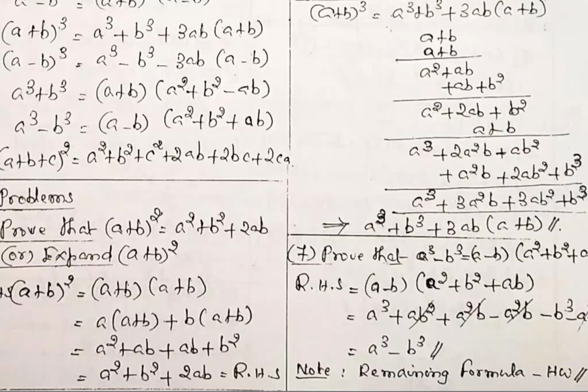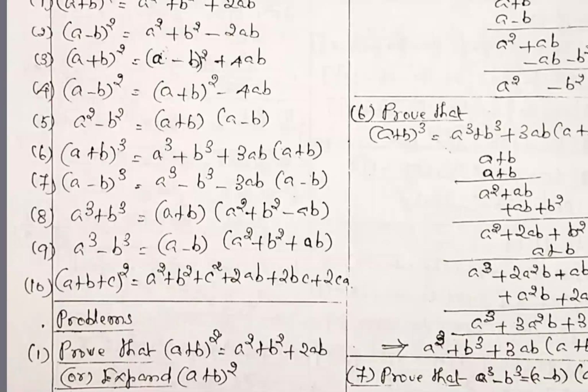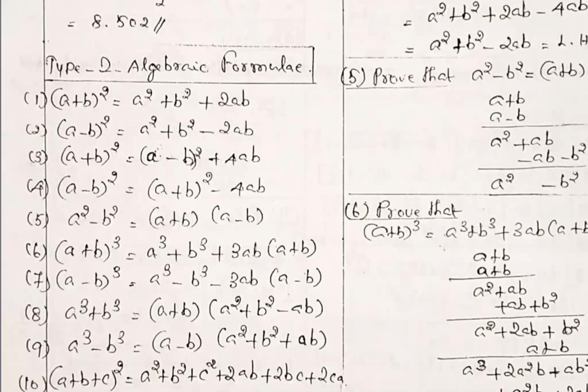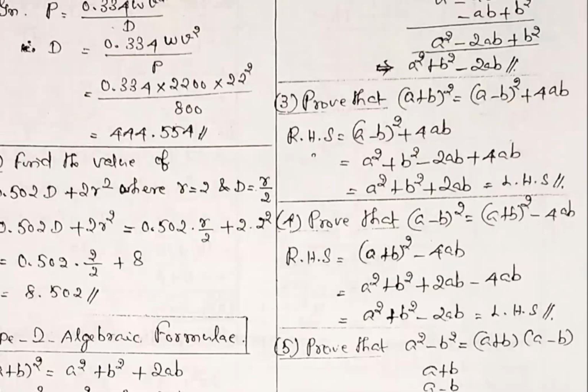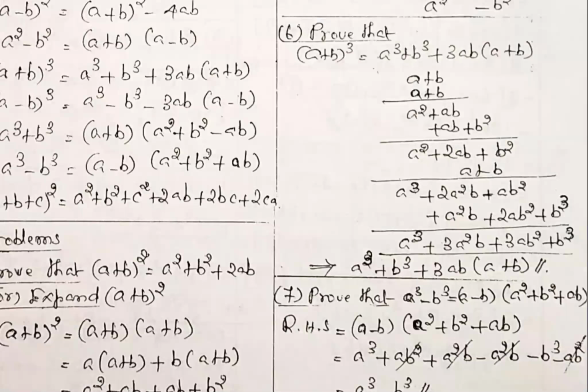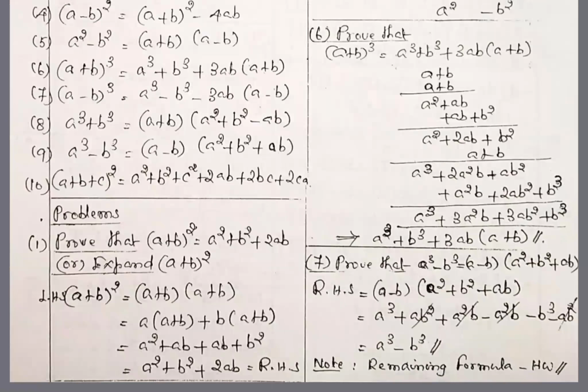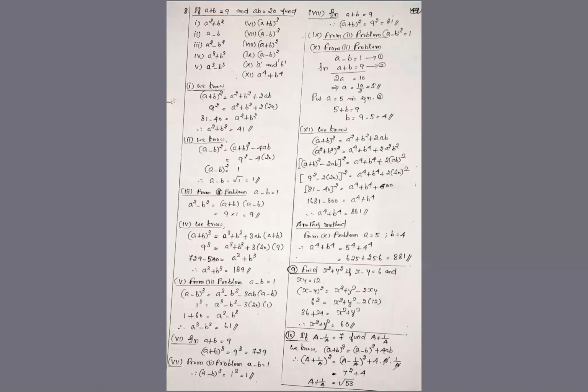So if you are not able to recall the formula, you do it like this. You start with the left hand side and try to get the right hand side. Similarly for all the formulas. Take the second formula, take the left hand side, multiply, and you will get the right hand side. For the third formula, you take the right hand side, apply the a minus b the whole square formula, and you will get the left hand side. If you are not able to recall any formula, do it like this and get the formula correctly. So 5, 6, 7 are all formulas. Once you are thorough in the formulas, you can go for problems.